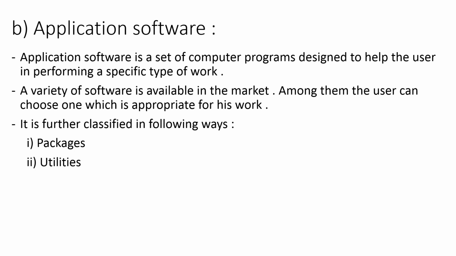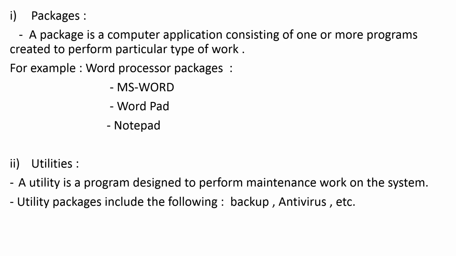There are many application software available in the market. Among them, the user can choose which is appropriate for his work. Application software is not inbuilt software. These are the software that the user installs inside his computer so that it helps the user to perform a specific type of work. Now, application software is further divided into two types: packages and utilities. The first application software that we are going to see is packages.